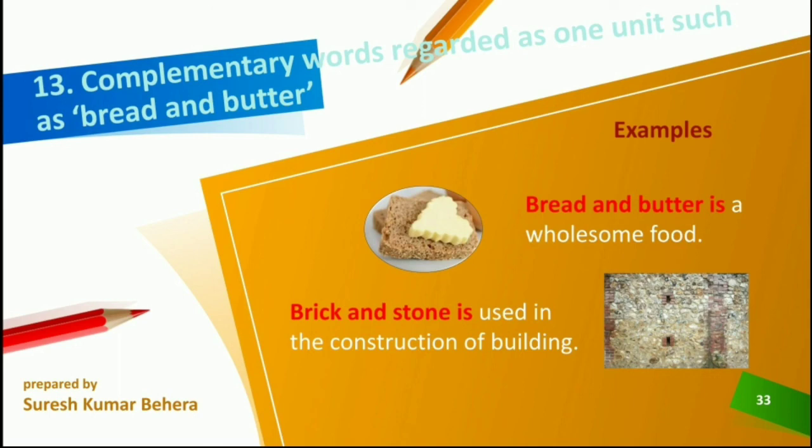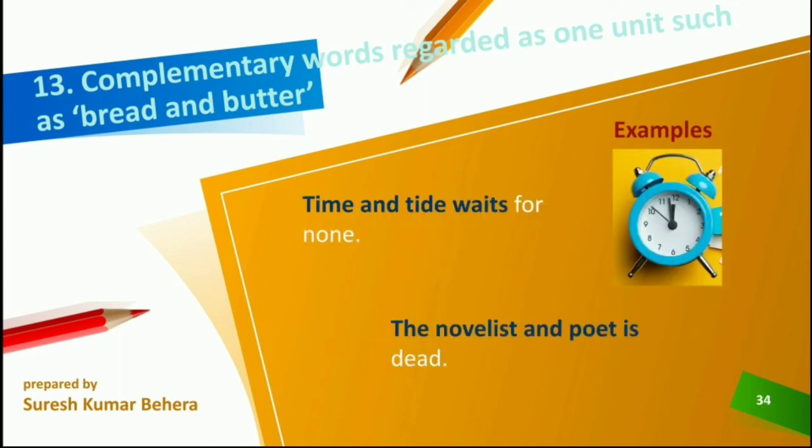So it is a singular subject, and a singular subject takes a singular verb. Same way, time and tide waits for none. Time and tide are complementary to each other. So time and tide is singular and it takes a singular verb, waits.